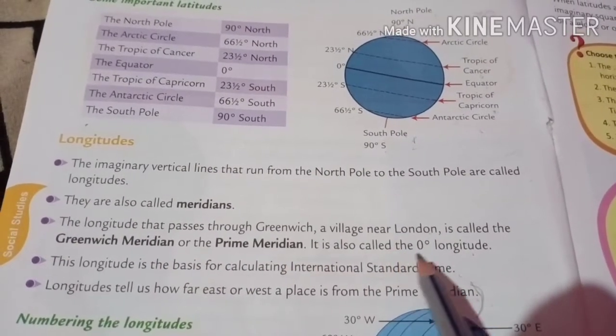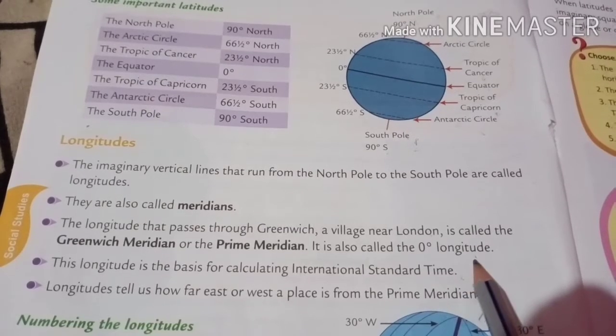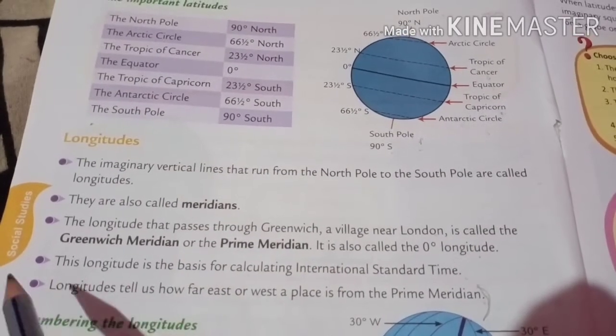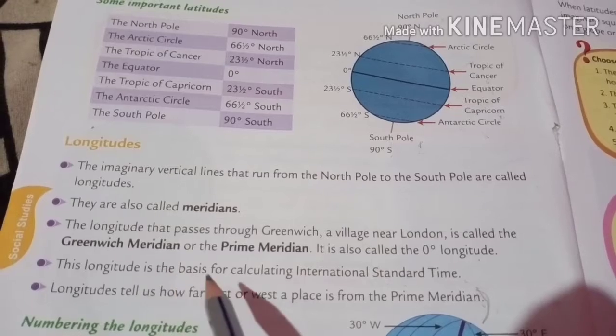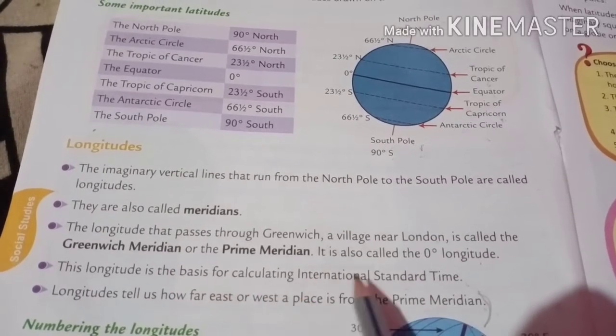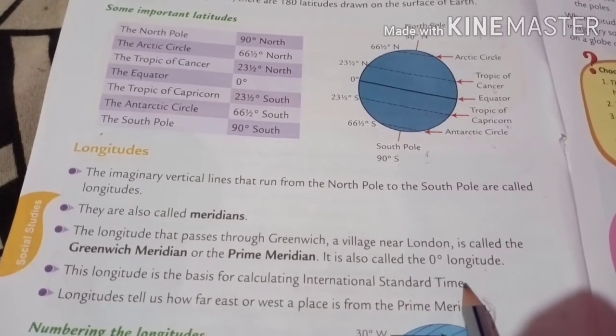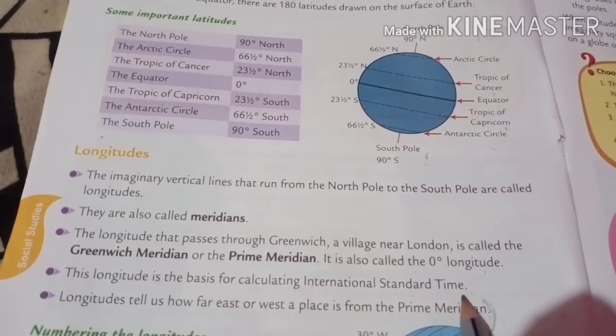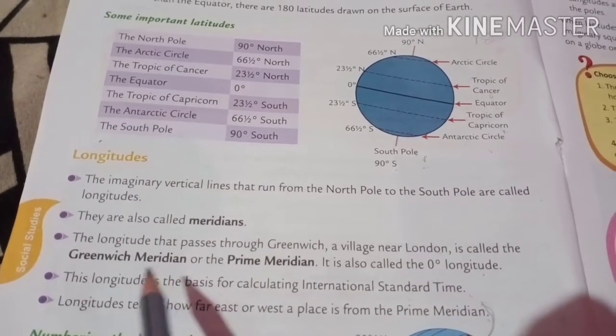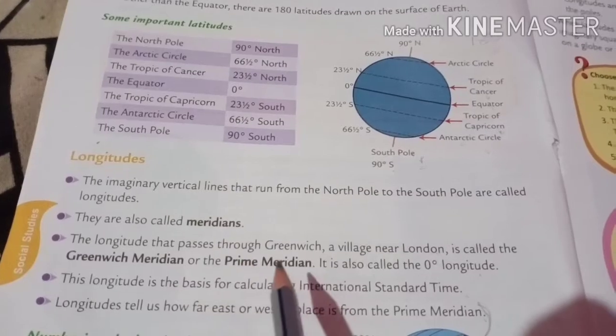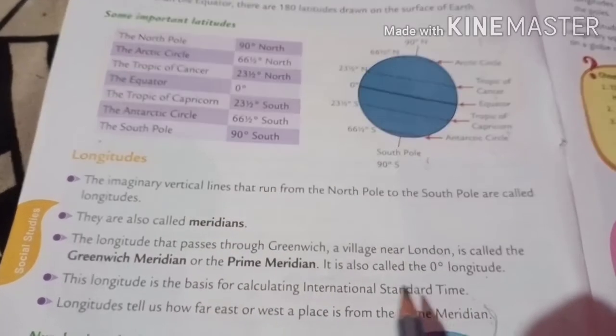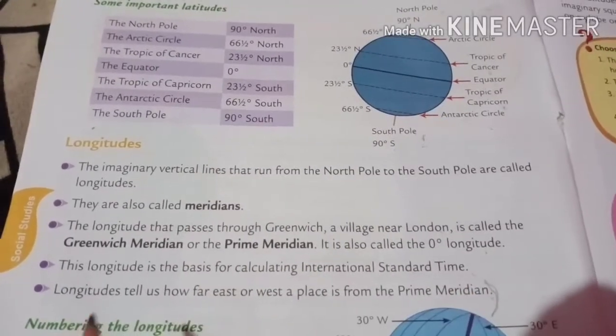It is also called the 0 degree longitude. This longitude is the basis for calculating International Standard Time. According to this, our time is taken from the Greenwich Meridian, the 0 degree longitude. The standard time is measured from it.